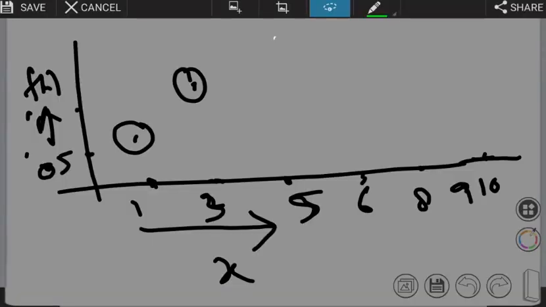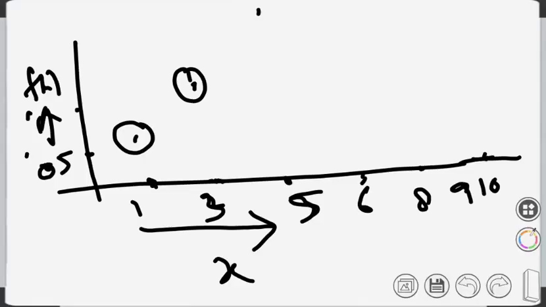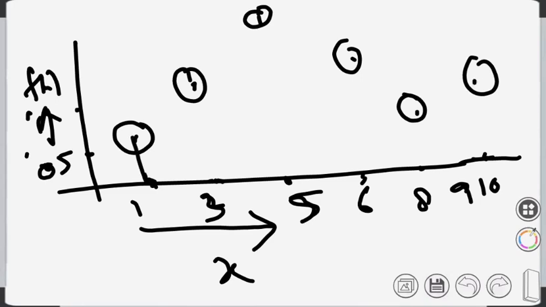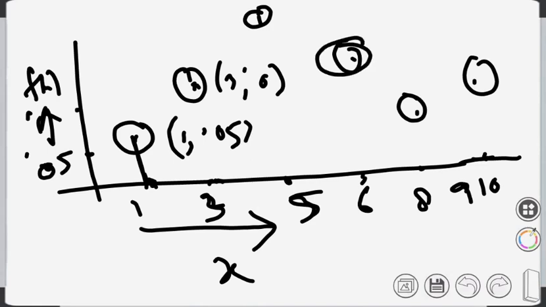Then 0.25, somewhere here, like that. If I'm trying to plot the graph, it will look like different points like this: only the point and the probability, the value and the probability. This point is nothing but (1, 0.05), and this point is (3, 0.05). So a discrete variable has a probability graph with separated points, and for a particular point, the corresponding probability gives you the probability mass function.